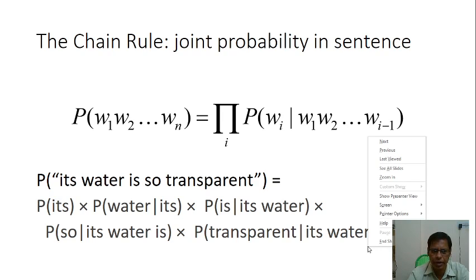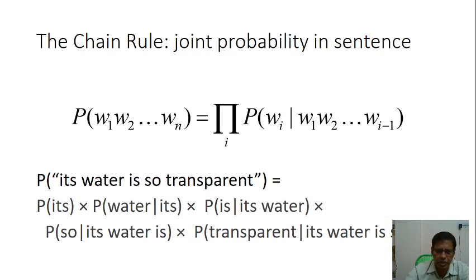Okay, take the probability of the words "its water is so transparent". It is equal to probability of "its" into probability of "water" given "its" into probability of "is" given "its water", and so on. This is a sentence that you are able to understand, is it not? So it is easy to understand what the probability of that is: the same statement is divided into words.